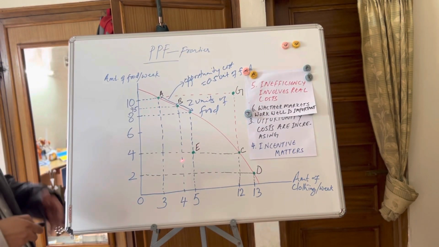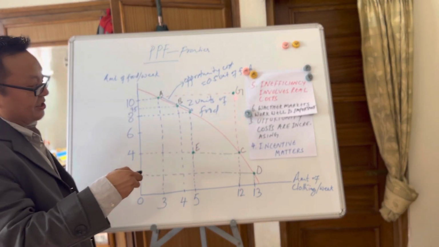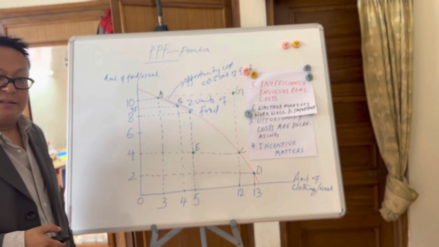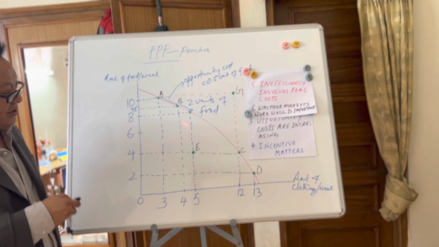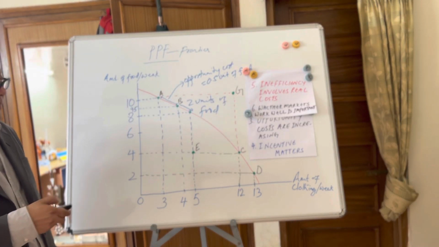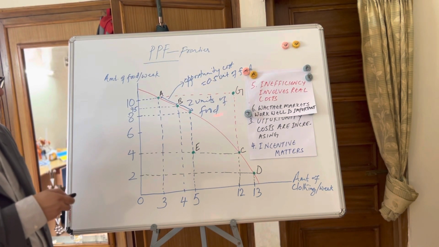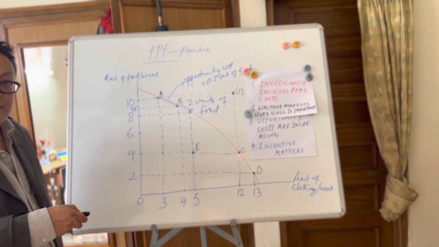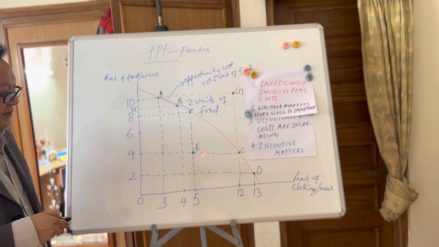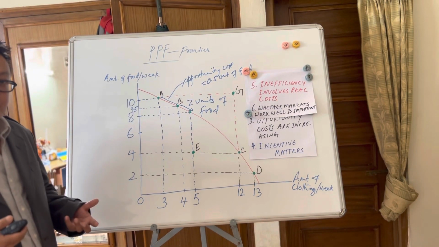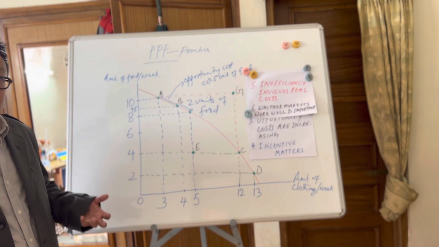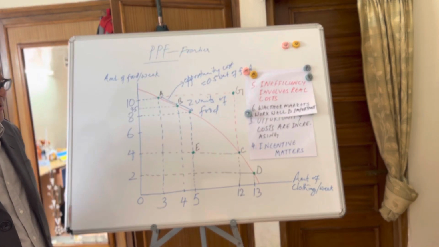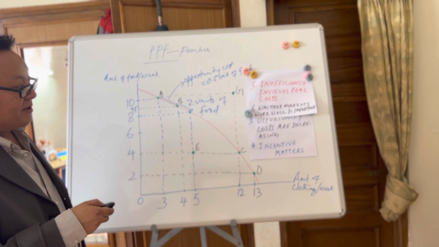And on the contrary, point G is not attainable, it's unattainable. We cannot attain it because it crosses the production possibility frontier. There are no resources for us to produce beyond this frontier. That's why G is not possible, but E is an inefficient allocation of resources. Although we have resources, we are not able to employ them fully to our use. That's why inefficiency involves real cost.